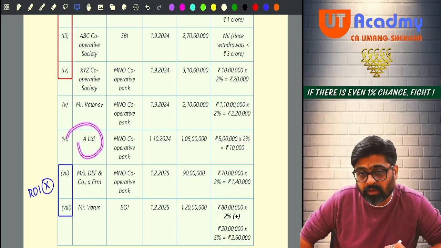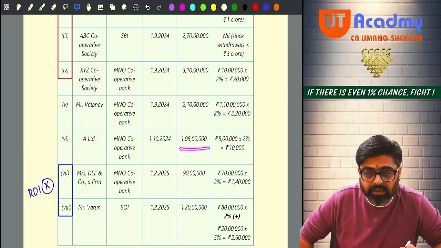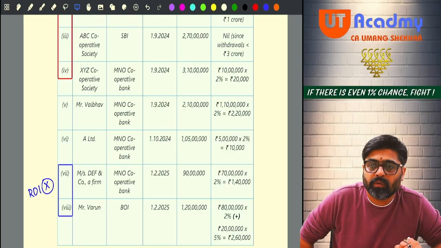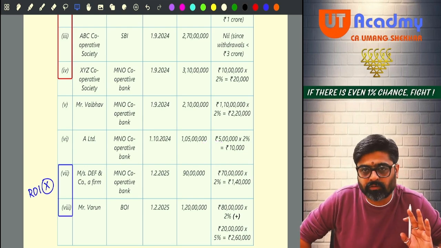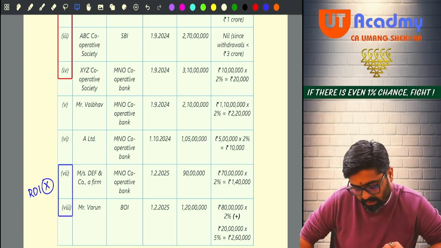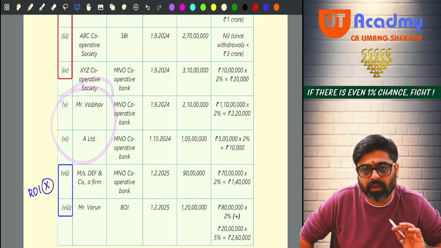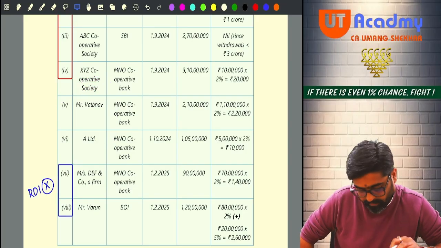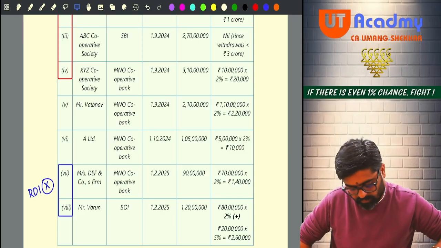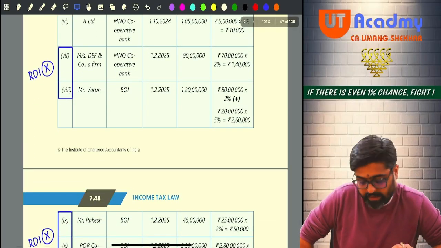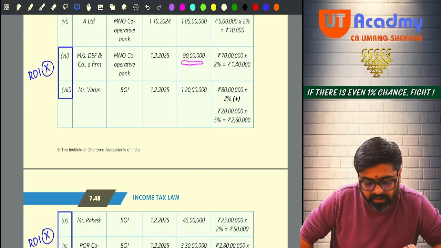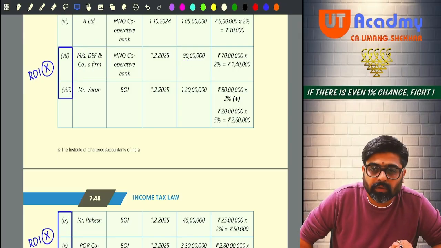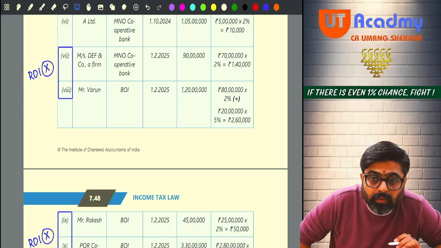Now person withdrawing is a company. So how much is the company withdrawing? 1 crore 5 lakhs. So on the 5 lakh rupees, which is in excess of 1 CR, TDS will be deducted. Assuming that they have filed their return on or before the due dates. Okay, last 3 years returns they have filed. Now coming to 7, 8, a firm is withdrawing 90 lakh rupees. Is the withdrawal more than 20 lakhs?